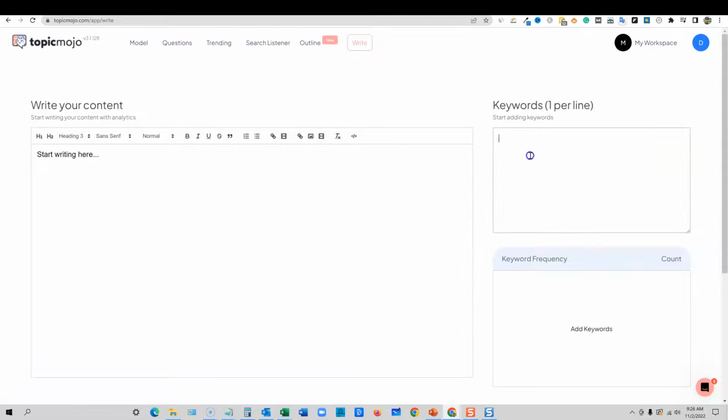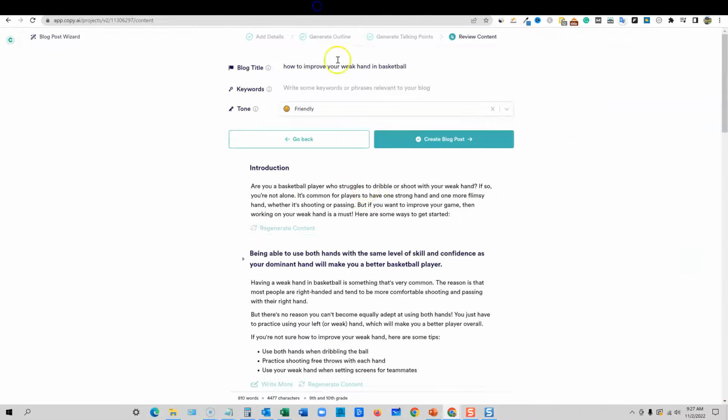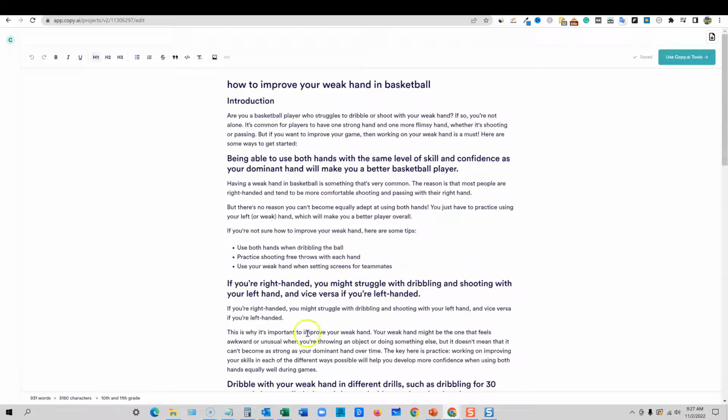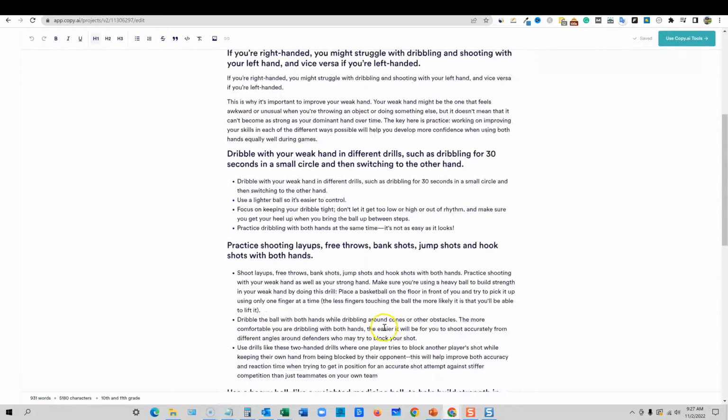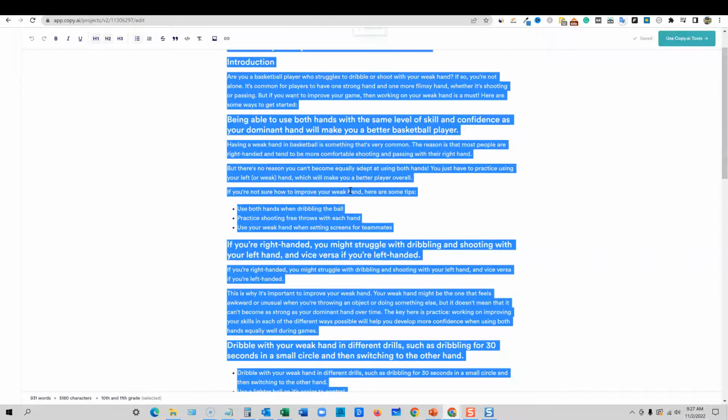But we're under the write section, and then I'm going to add this keyword. I'm not really sure, I haven't used this before, but we're adding a keyword. And then it's saying to start writing your content with analytics. I wanted to show you the optimizer real fast. So create blog post. We've got our blog post right here, almost a 1,000-word blog post. So I'm going to copy that.